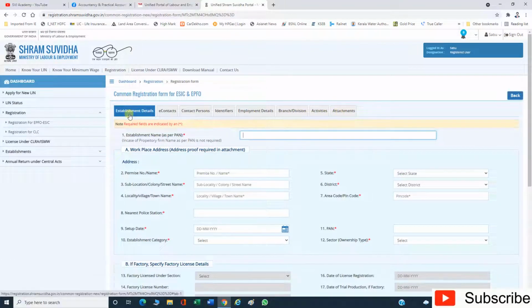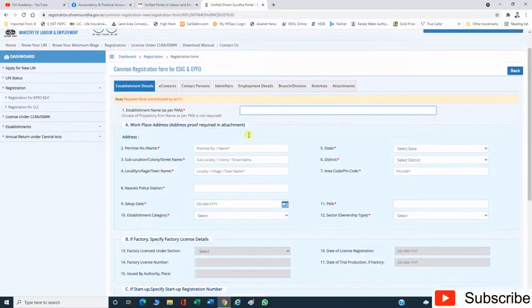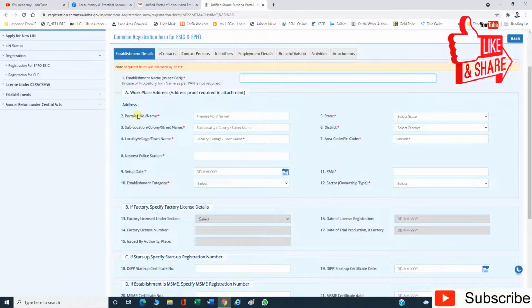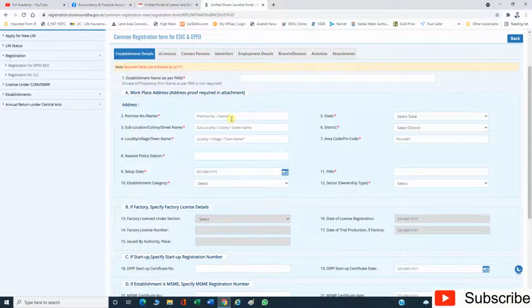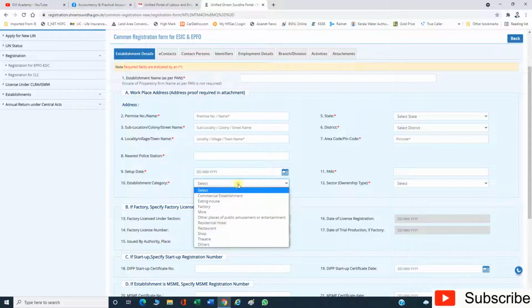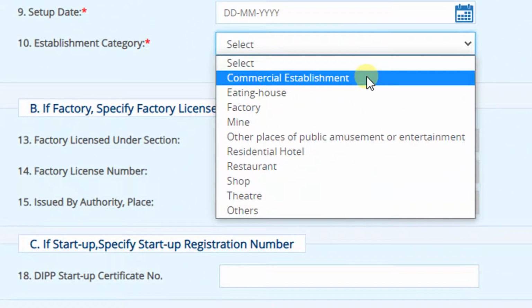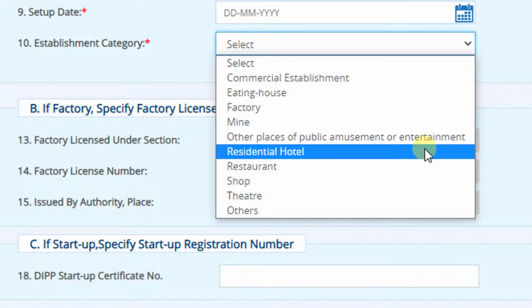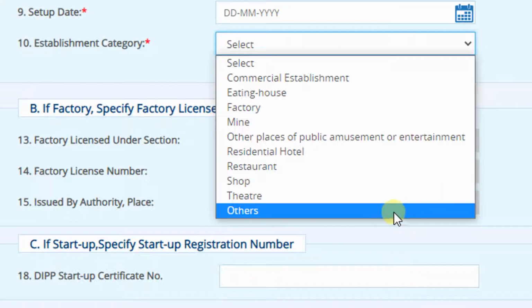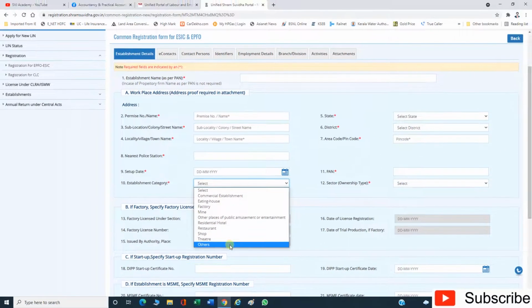So the first tab is establishment details. Here under establishment details, first of all we have to give the establishment name as per PAN. So provide the establishment name as per the PAN card. Then give the address of the establishment here, and the setup date when it was started. Give the date of the setup. Establishment category: under which category our business will fall. Commercial establishment, factory, mine, other places of public amusement or entertainment, residential hotel, restaurant, shop, theatre, others. If nothing is applicable to us, select others.